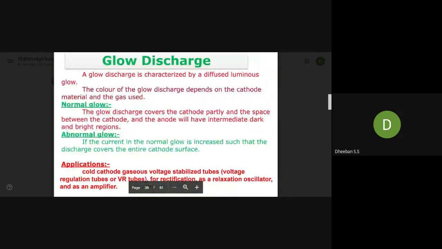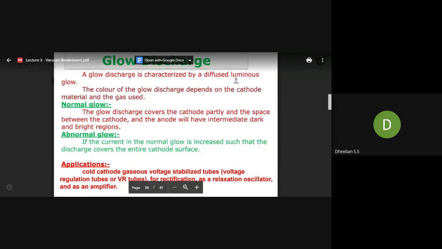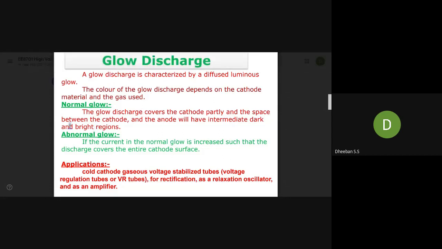So next is the glow discharge. Glow discharge means a discharge which is accompanied by a very high light, or a glow. This discharge is characterized by a diffuse luminous glow. The color of the glow discharge depends upon the cathode material and the gas used. So for a normal glow discharge, there will be some glow which is visible to our eyes.